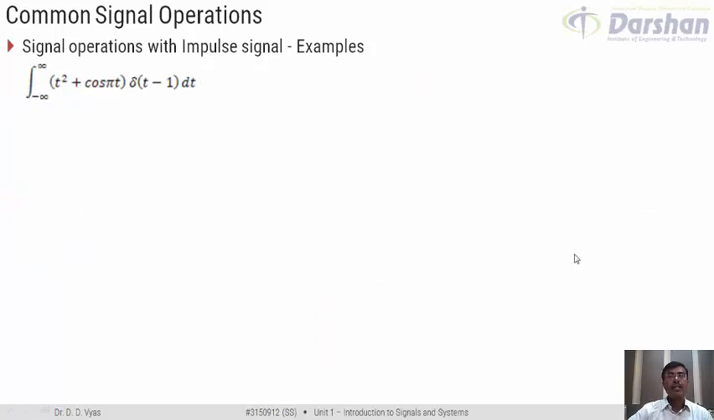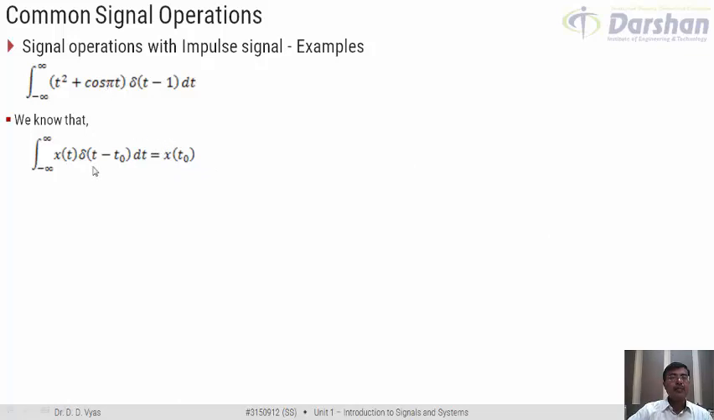Yes. Let us take one more example here. Integration from minus infinity to infinity of t square plus cos pi t times delta t minus 1 dt. Here, instead of delta t, we have a shifted version of delta t, that is delta t minus t0. So what is the relation that we know? We know the relation that integration from minus infinity to infinity of x of t times delta of t minus t0 would basically give me the value of x at t equal to t0.